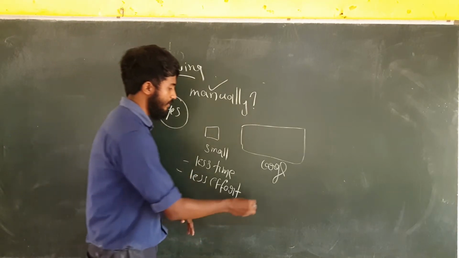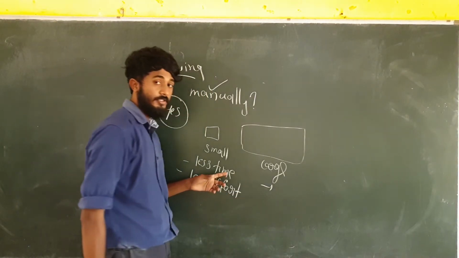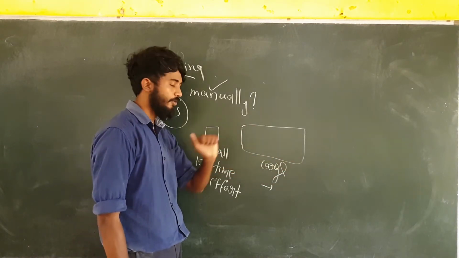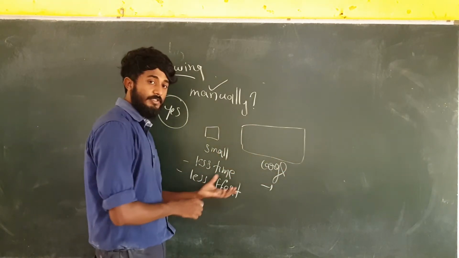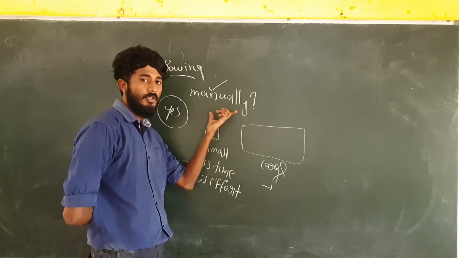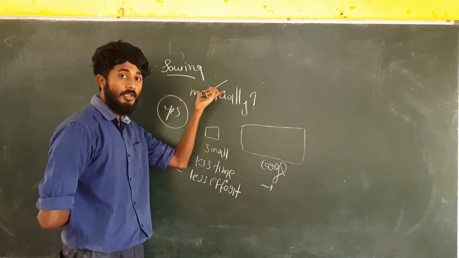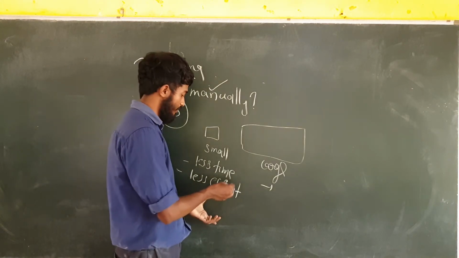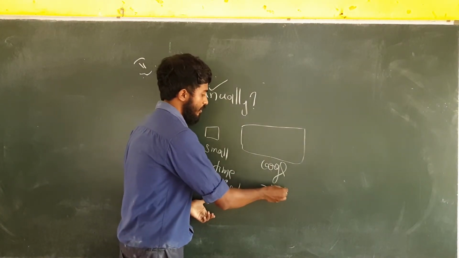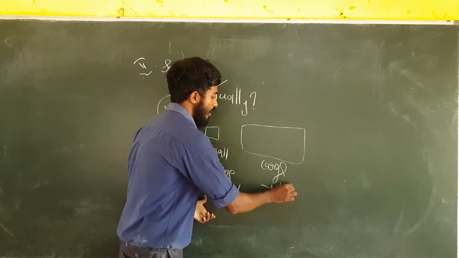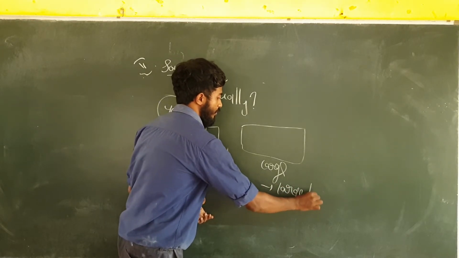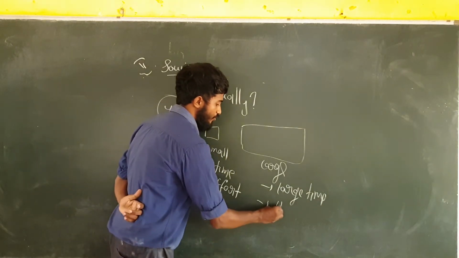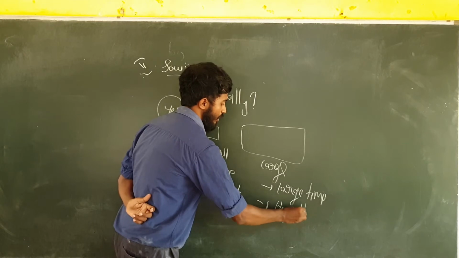But in another case, here we have a large area, a large field, isn't it? In this case, if sowing is done manually, that will be very difficult, because it takes a large amount of time, and also a huge human effort.